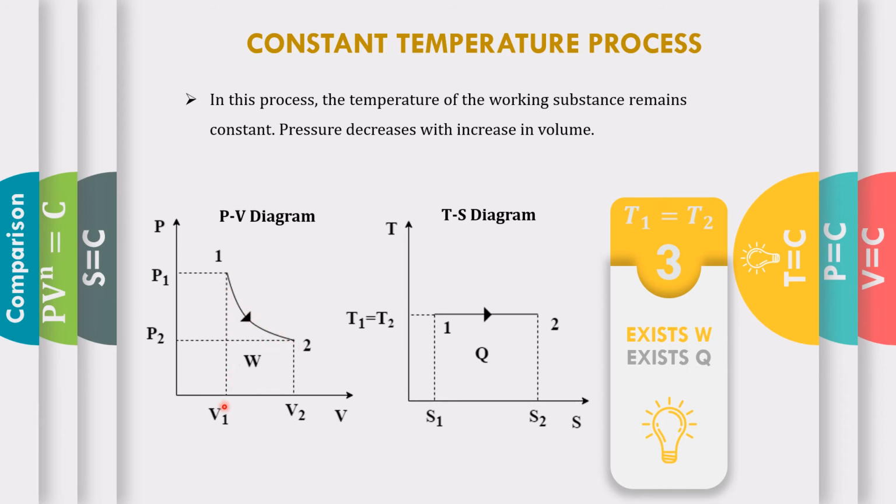For example, here it is 0.1 meter cube. It keeps on increasing, and you will get 0.4 meter cube. So volume keeps increasing, and pressure is decreasing, while the temperature remains constant, T1 is equal to T2, with increasing entropy. The area under this curve in the PV diagram is work done. So here work done exists, and the area under the TS diagram, Q, also exists. So in the constant temperature process, we have both work done and heat transfer.